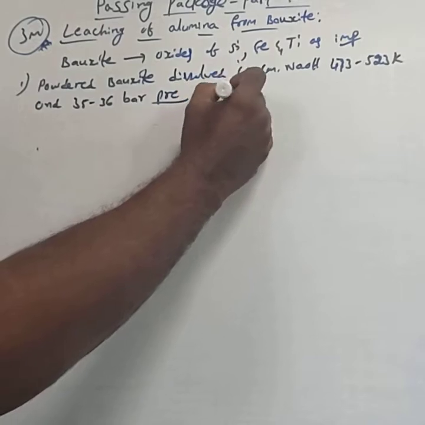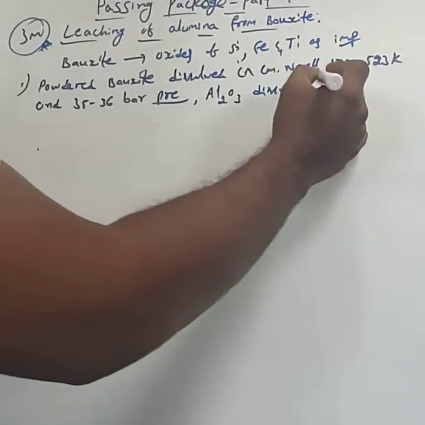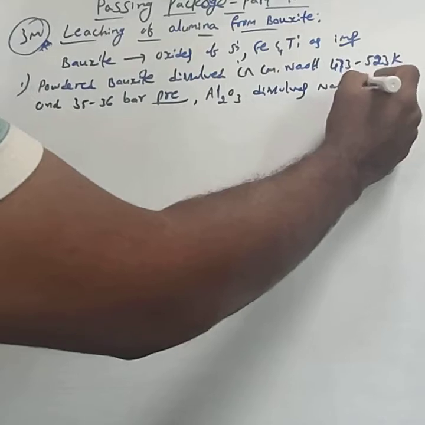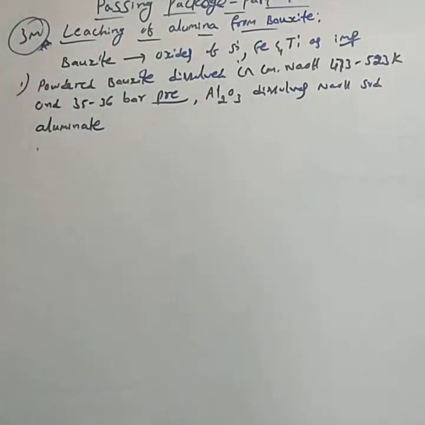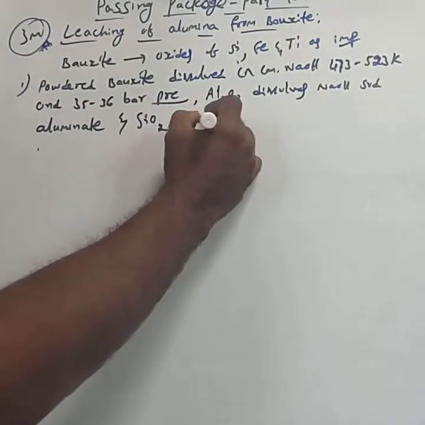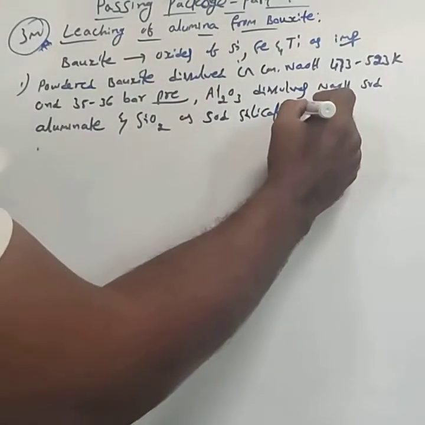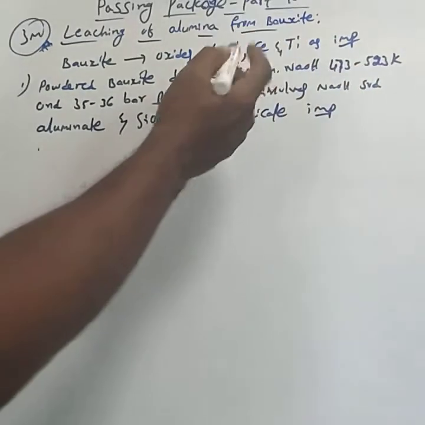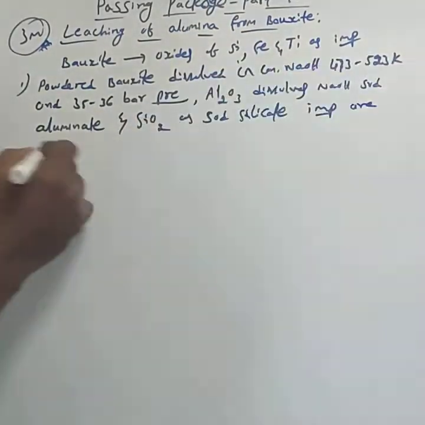Alumina dissolves. Alumina means Al2O3. Alumina dissolves in NaOH to form sodium aluminate, and silica SiO2 dissolves as sodium silicate, while other impurities like iron oxide and titanium oxide are insoluble.